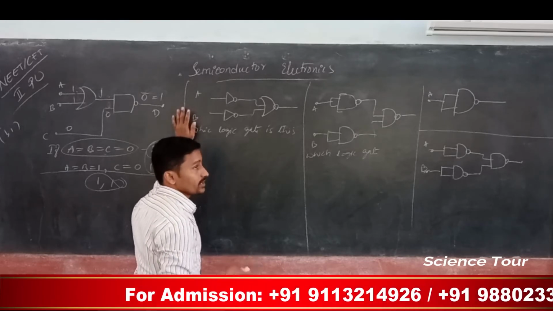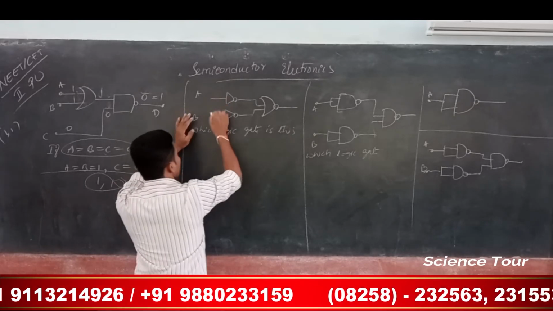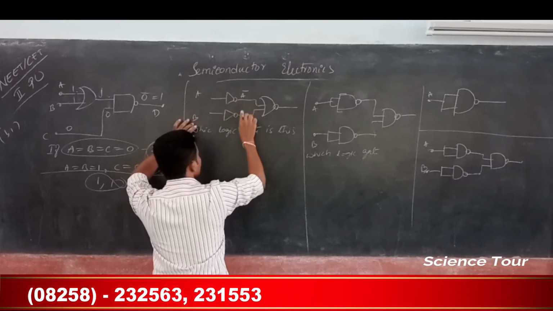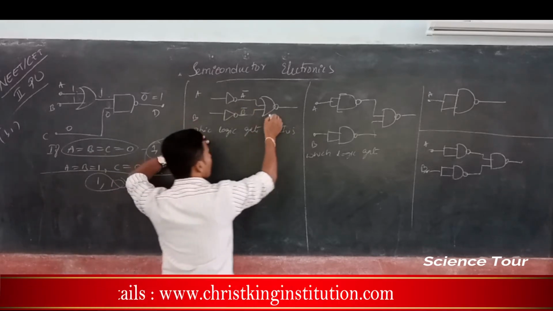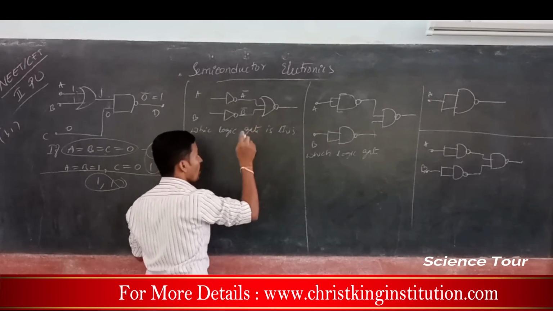They have given options like OR gate, NAND gate. Now let's see, the inputs are A and B. This is a NOT gate, so we are going to get A bar. It is a NOT gate, so we get B bar. This is a NOR gate. Before going to the NOR operation, we will do the OR operation.